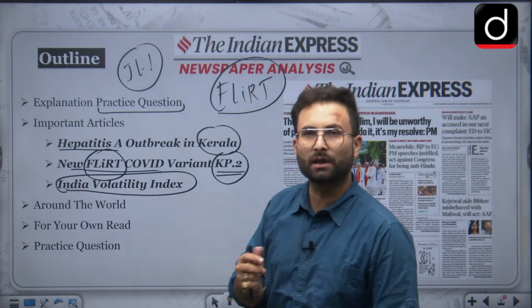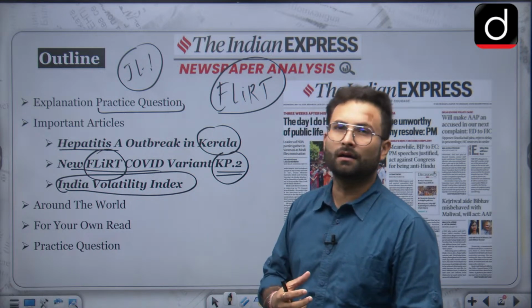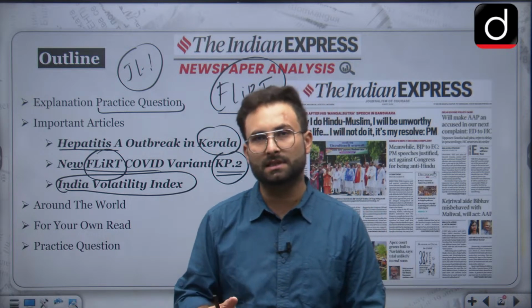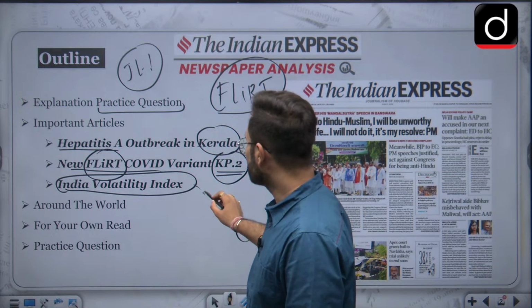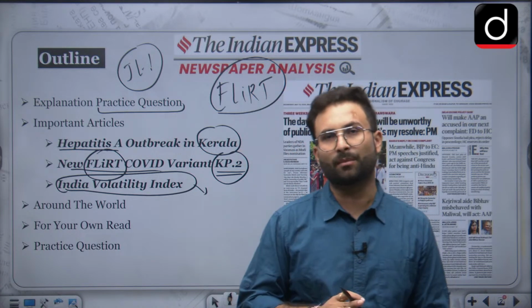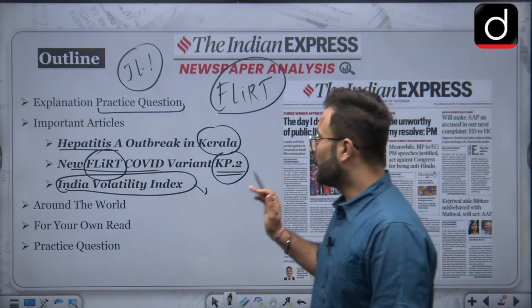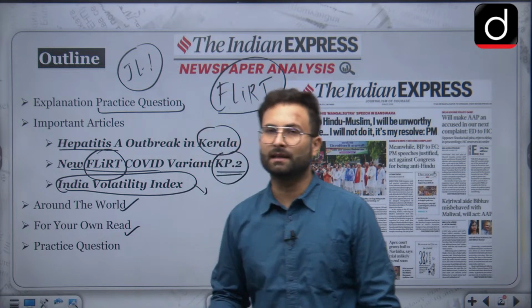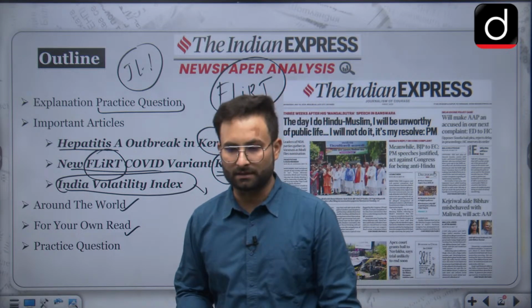Okay, then India Volatility Index. This particular index is, you can say, a measure of the market, how market is fluctuating and how much risk is involved. So we will talk about that index as well. Because of the effects of the elections etc., there has been fluctuations in the market, so we will talk about that. Around the world we will take 1 or 2 news, then for your own read there will be 1 article, and then we will end the session with the practice question.